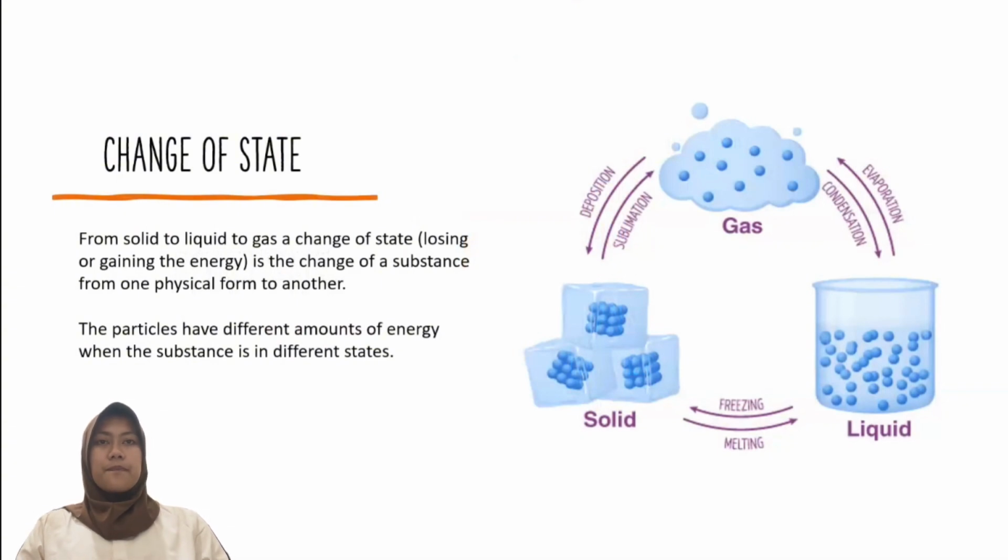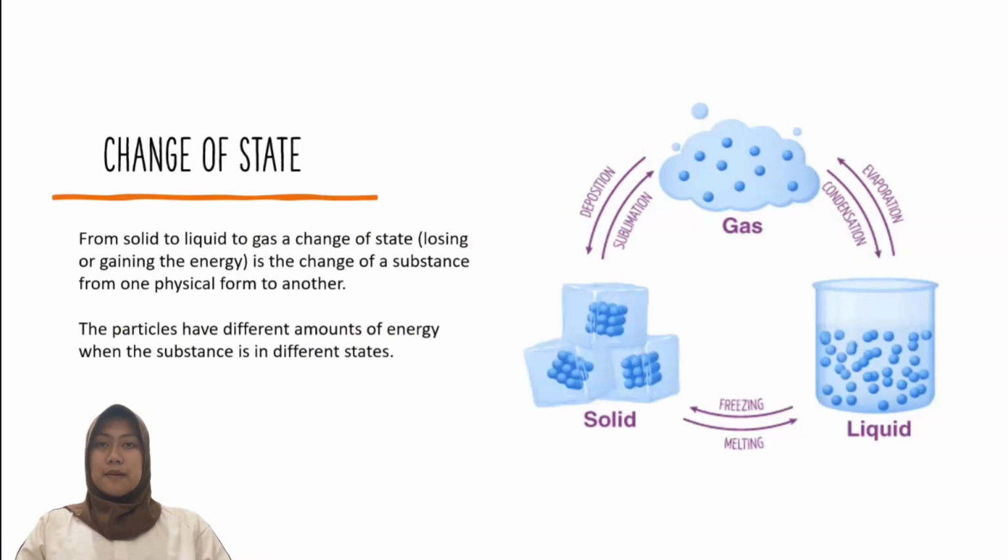For example, if a gas loses energy, it can turn into a liquid. And if a solid gains energy, it can turn into a liquid as well. This energy is typically introduced into a material via an increase in temperature or an increase in pressure, and both of these variables can cause different changes of state.